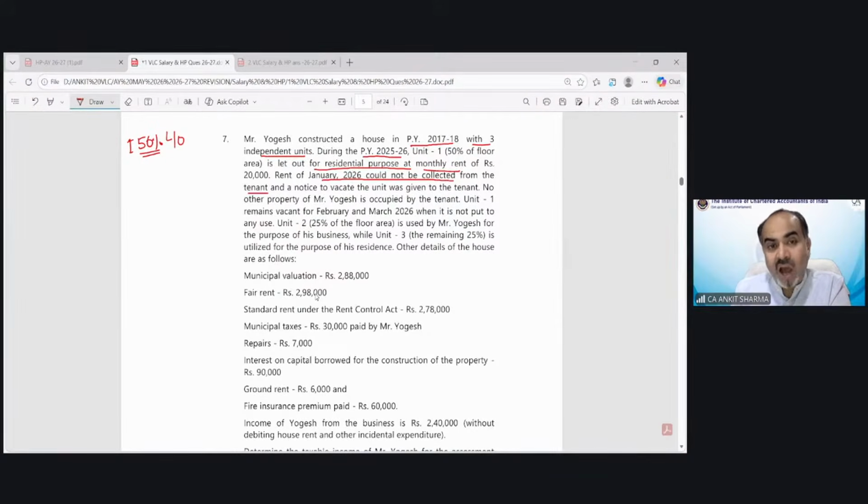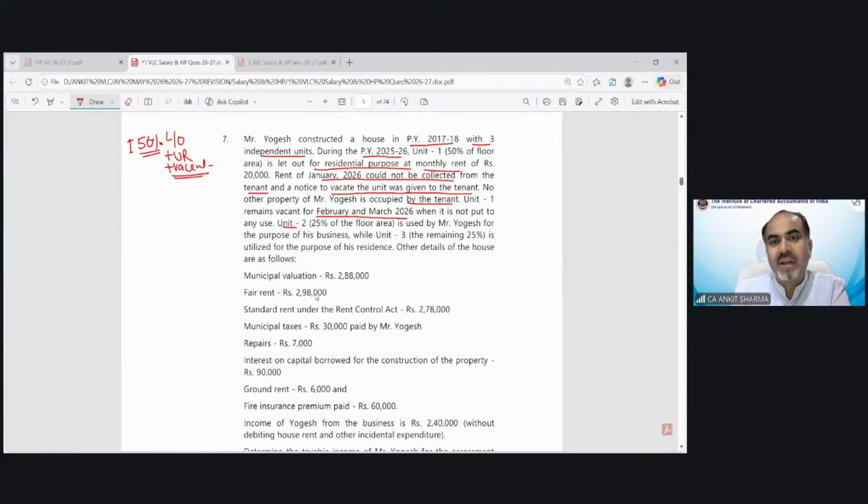So that means unrealized rent is also there because some part of it has not been recovered. Notice to vacate the unit was given to the tenant. No other property of Mr. Yogesh is occupied by the tenant. Unit number 1 remains vacant also for February and March. So it's let out, unrealized rent and vacant also. 3 cases in unit 1. Okay.